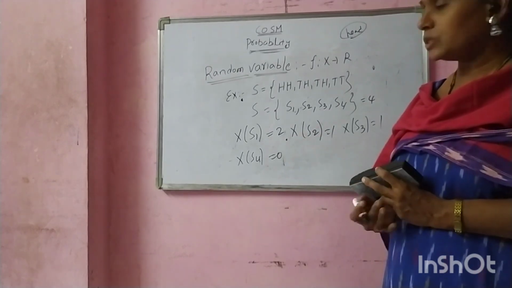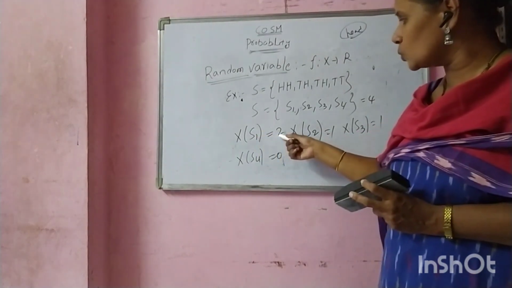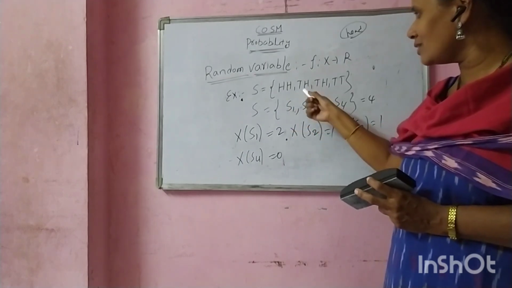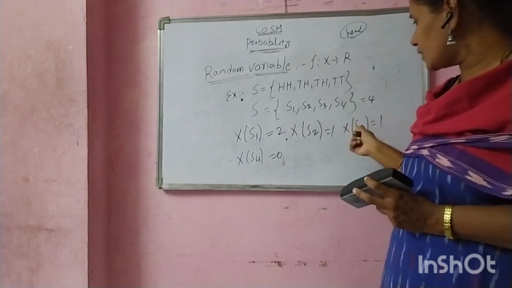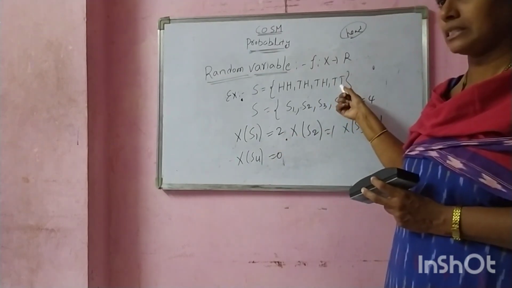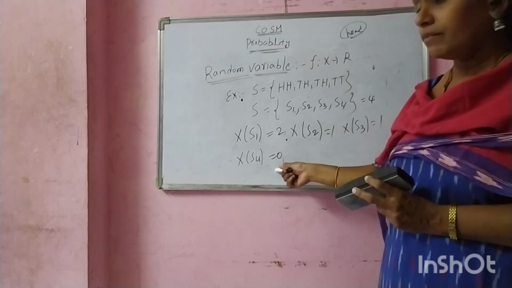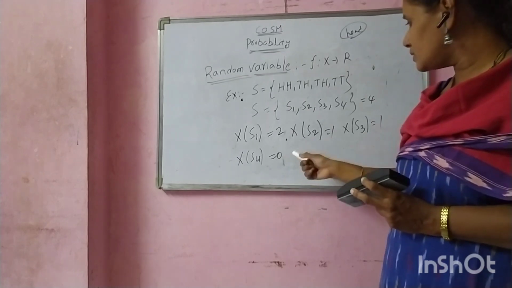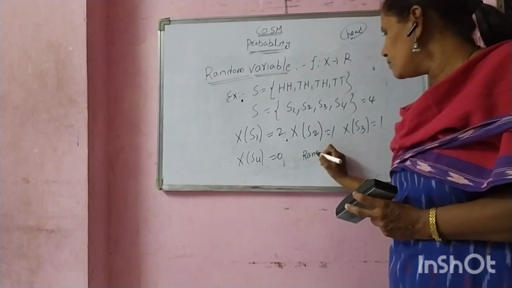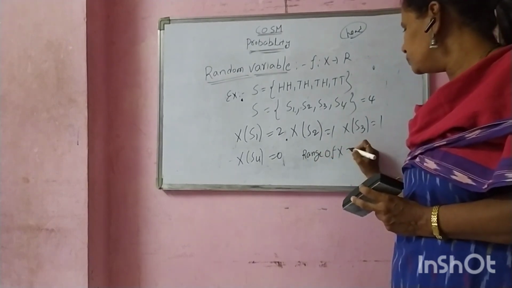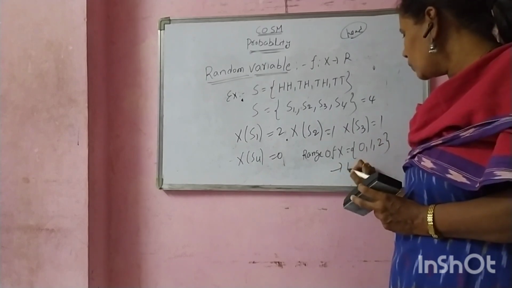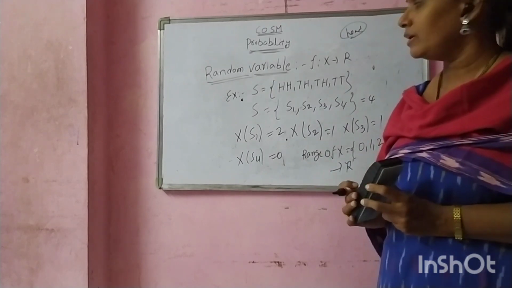Observe all the values. Here X of S1 is 2, meaning 2 heads, H comma H. X of S2 is a single head. X of S3 is also a single head. X of S4 has no heads, so the value becomes 0. This means X ranges over 0, 1, 2, and the range of X equals 0, 1, 2. This is mapped to the total real number system R.